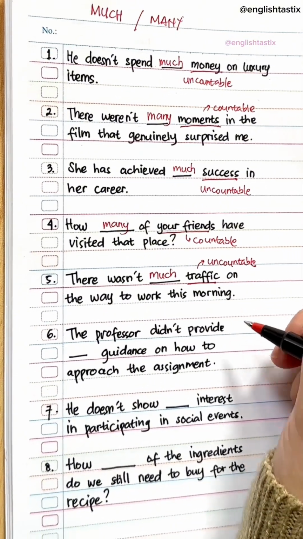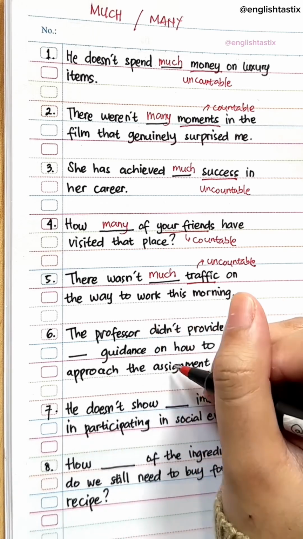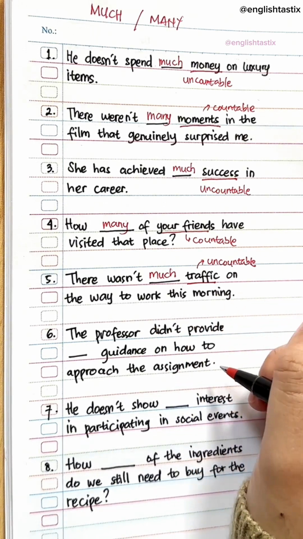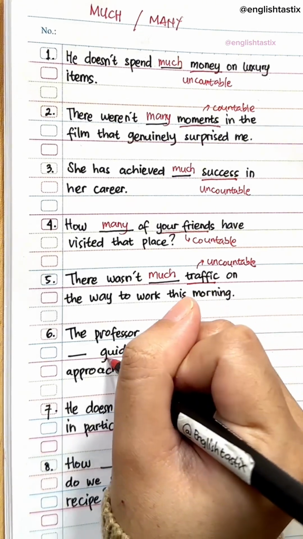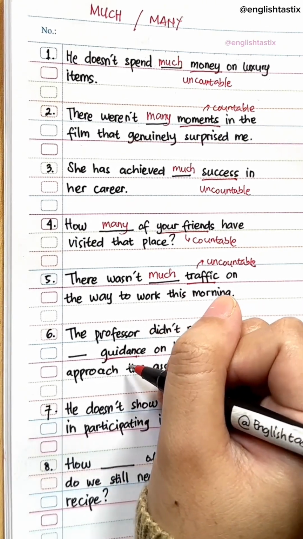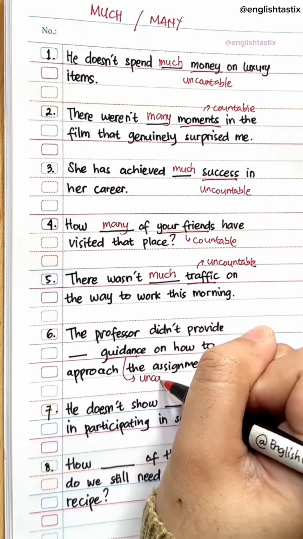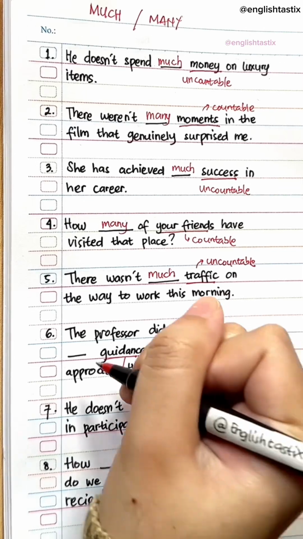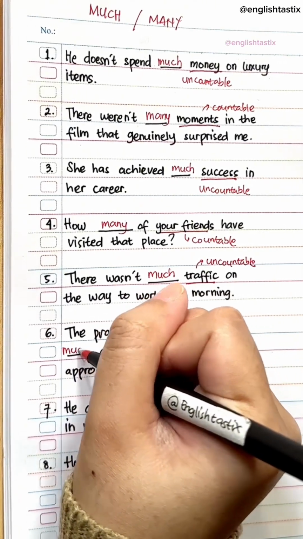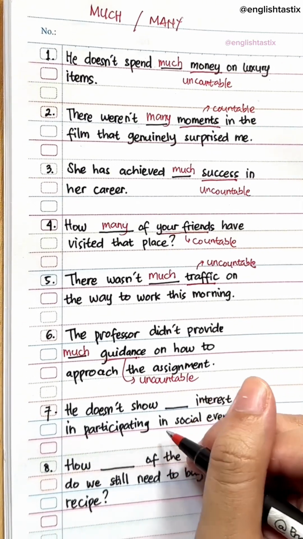Next, the professor didn't provide blank guidance on how to approach the assignment. Alright, the keyword here is guidance. Guidance is countable or uncountable? It is uncountable noun, alright? So we use much here. The professor didn't provide much guidance on how to approach the assignment.